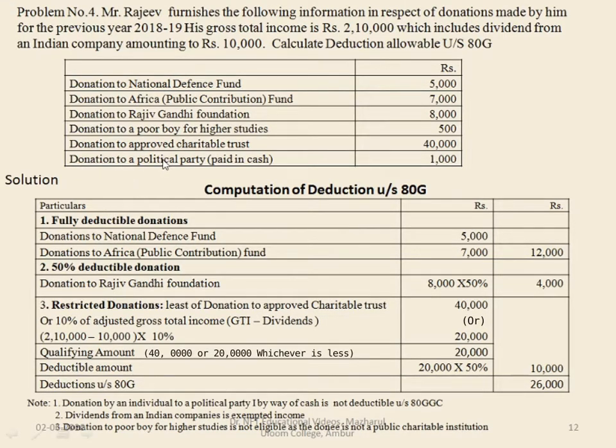Donation to a political party paid in cash. In case it is given to any individual or political party paid in cash, it will not be deducted under section 80G.